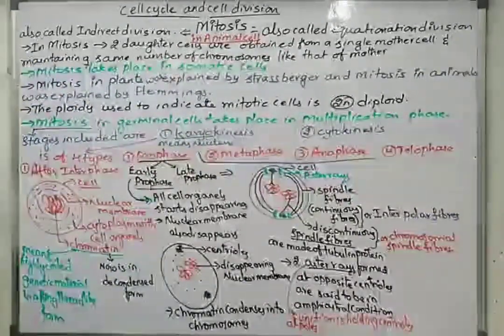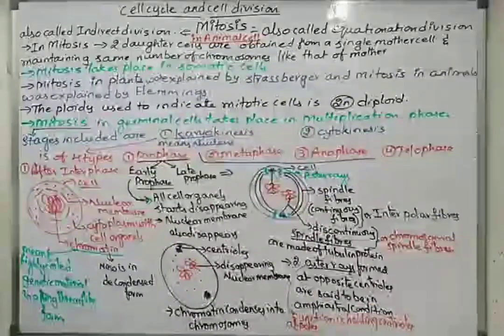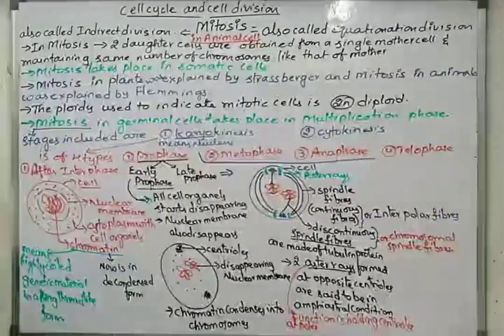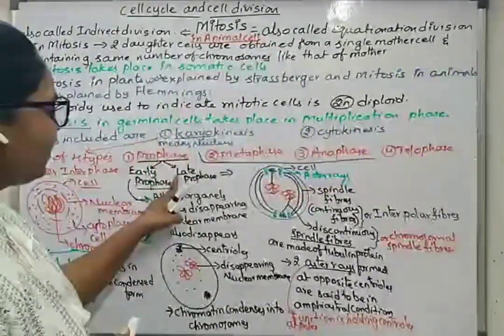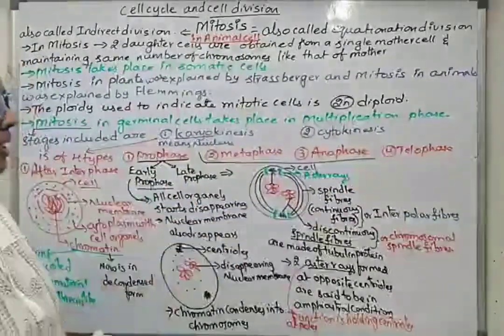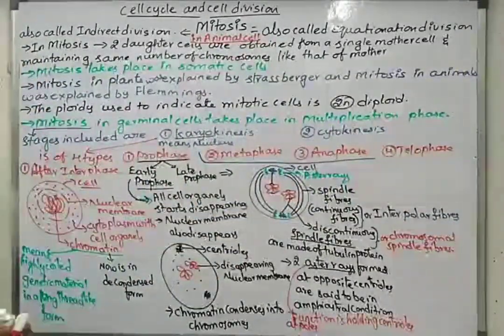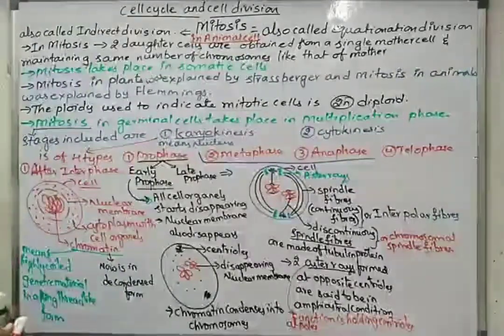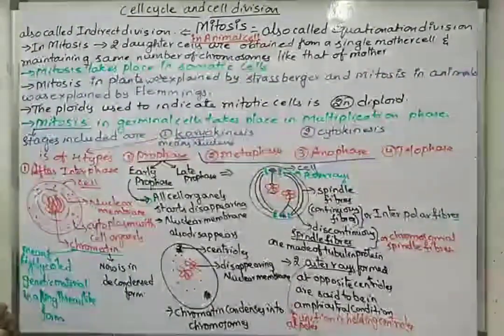So when a question comes like how many types of spindle fibers are there, the answer will depend on the stage the cell division is in. In late prophase there will be two types, continuous and discontinuous, which are also termed interpolar and chromosomal spindle fibers.